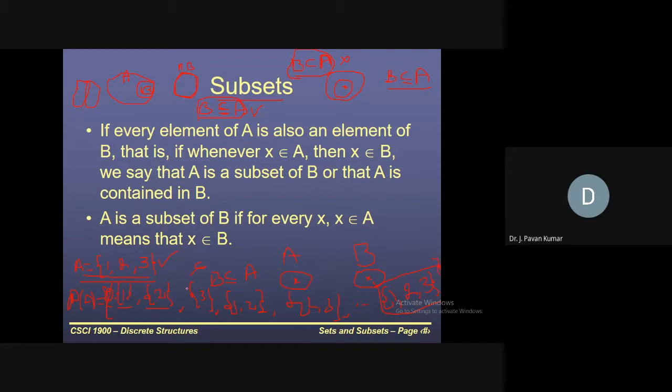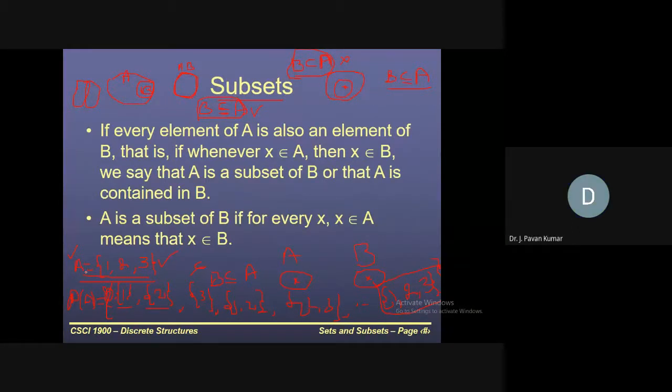So, what is the cardinality of this power set? Cardinality means the number of elements in the set. What is the cardinality of capital A? 3. Similarly, what is the cardinality of P of A? 8. So the cardinality of the power set is 2 power n.